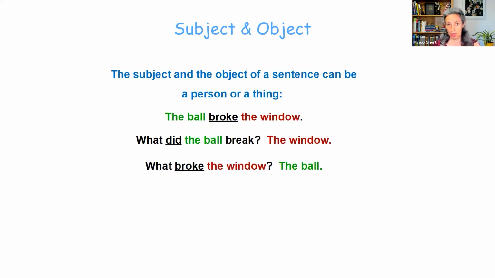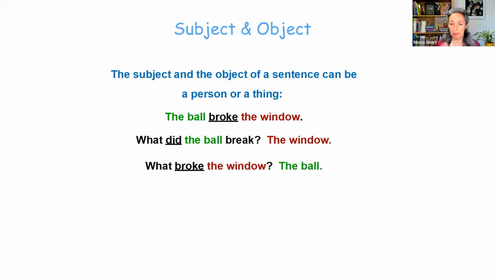Now, the subject and the object of a sentence can be a person, like we just saw, Jenny and Simon, but they can also be a thing. For example, in the sentence, the ball broke the window. The ball is the subject, the thing that's doing the breaking, and the window is the object. That's what something is happening to. It's receiving the action. The same rule applies.